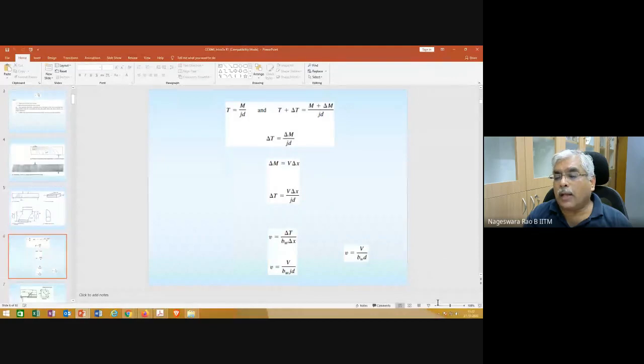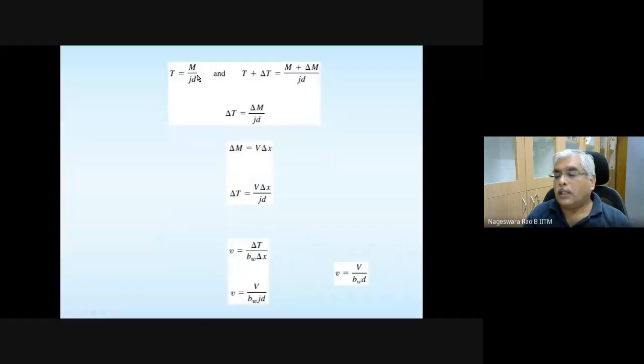This is what I am referring to. T is M divided by JD, or M is equal to T times JD. In that slide it is written as delta T instead of DT. So T plus delta T, or T plus DT, is M plus DM divided by JD.